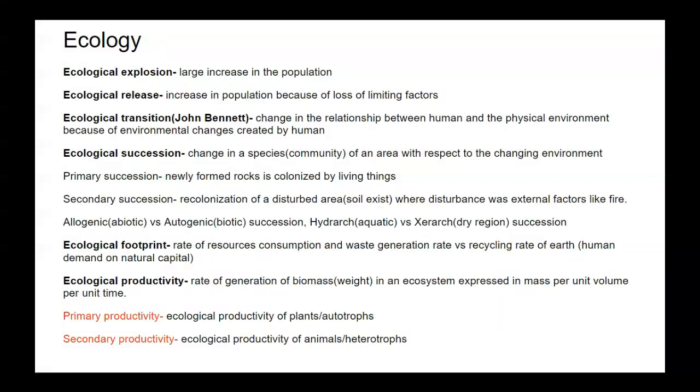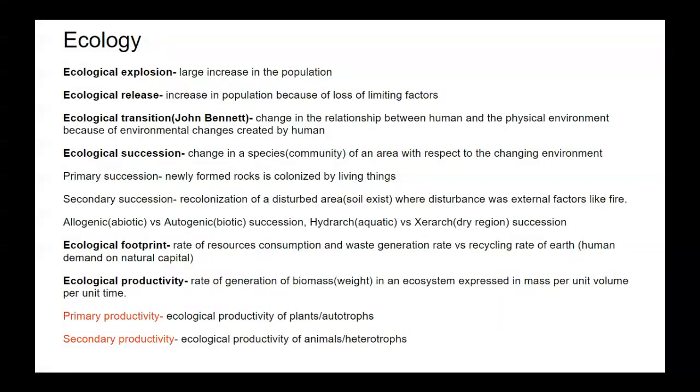Ecological succession is the change in a species or community of an area with respect to the changing environment. In ecological transition, there was only a change in the relationship between the environment and living organisms. But in ecological succession, there is a change in species with the change in environment. Now, ecological succession is of two types. One is primary succession. The second one is secondary succession.